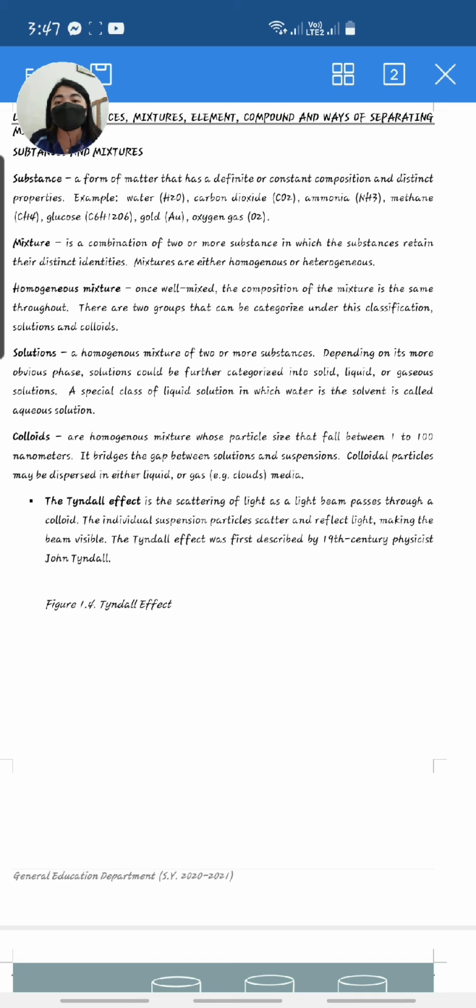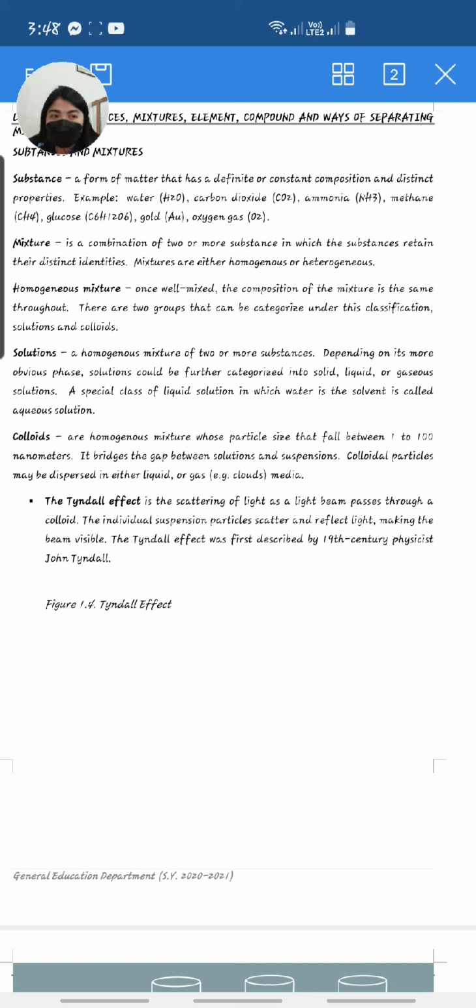Let's continue our discussion with colloids. Colloids are homogeneous mixtures whose particle size falls between 1 to 100 nanometers. It bridges the gap between solution and suspension. Colloidal particles may be dispersed in liquid or gas or even solid media. A colloid is a mixture where microscopically dispersed insoluble particles are suspended throughout another substance.